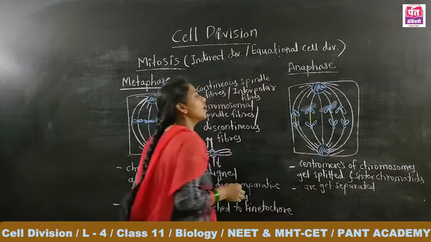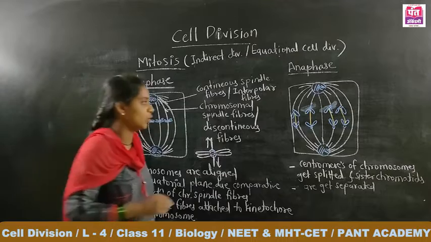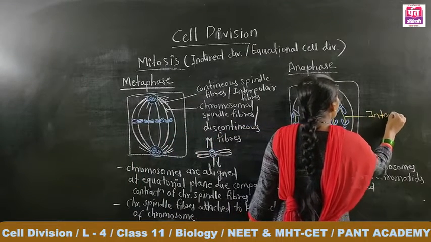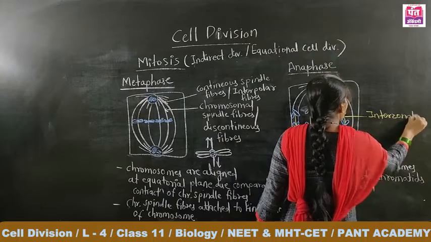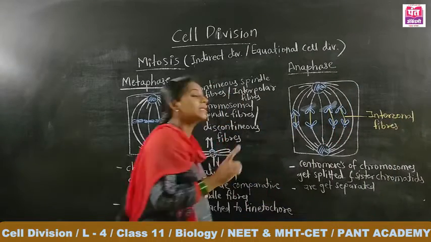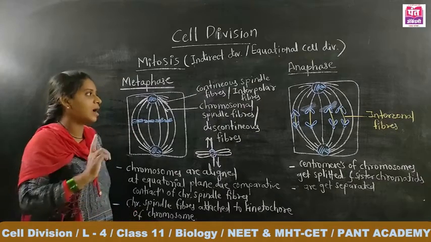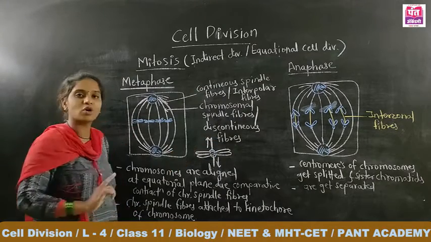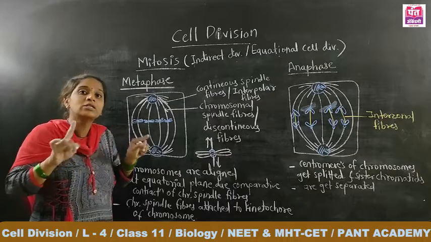The additional fibers produced in between the split chromatids are known as interzonal fibers, and these interzonal fibers are produced only when the centromeres of the chromosomes are split.